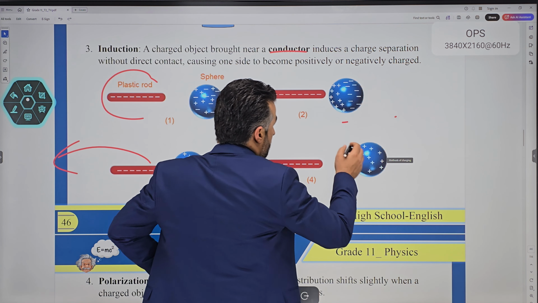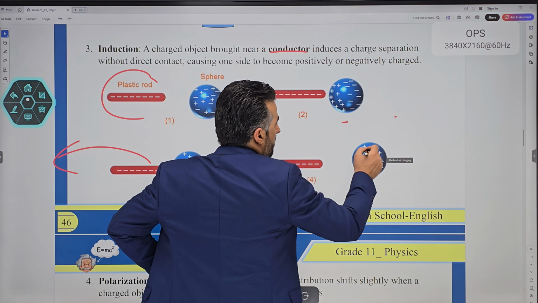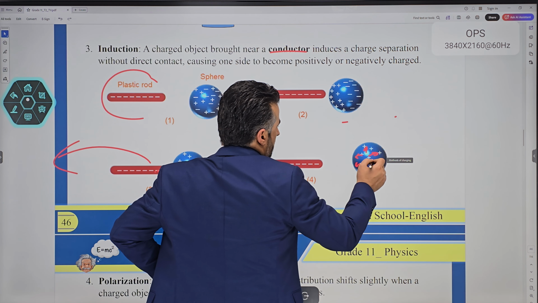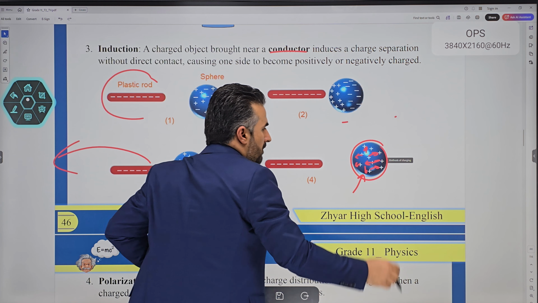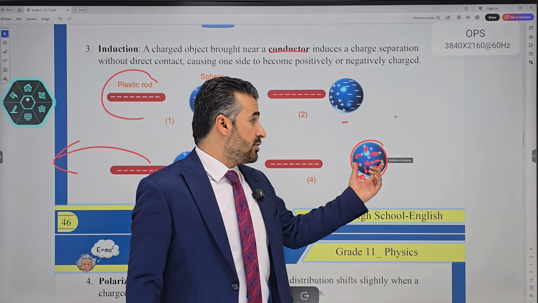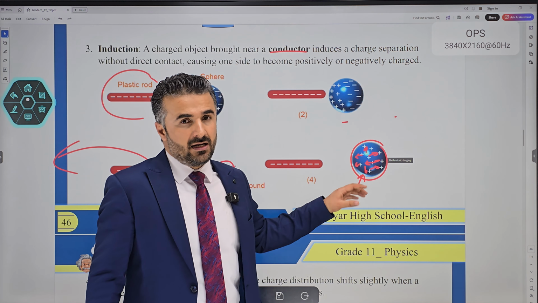And so now these protons that were here, for example, or there, now they're going to distribute around on the surface of the sphere, because they try to repel one another. So now you can see that this mostly is proton or positive. We can say we've charged this metal sphere without any physical contact.